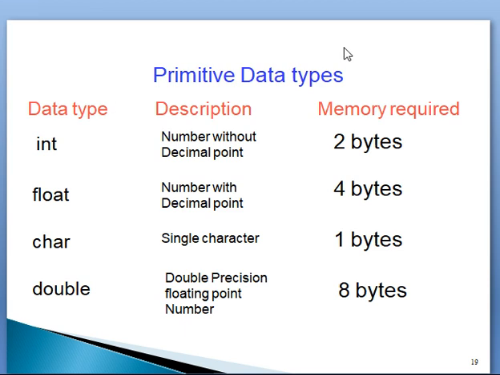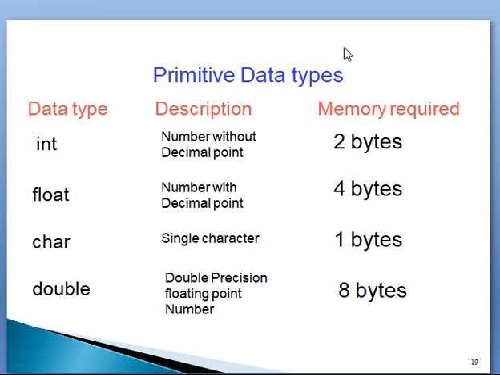Here, a detailed view of the primitive data types. Data type integer. This integer data type is used to store a number without decimal point. To store an integer number, it requires 2 bytes of memory. The second one, float data type, is used to store a number with decimal point.